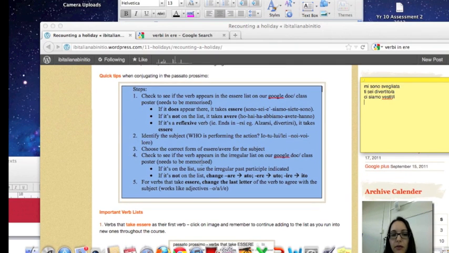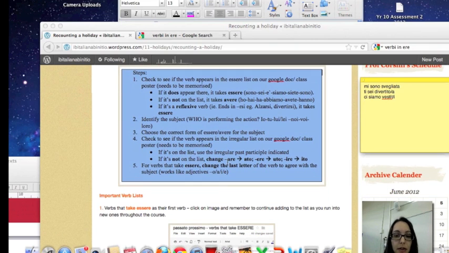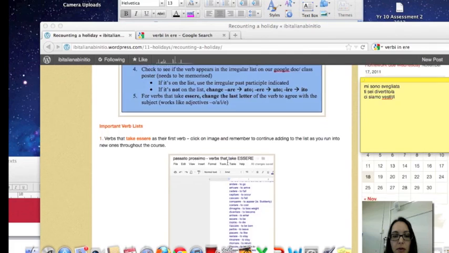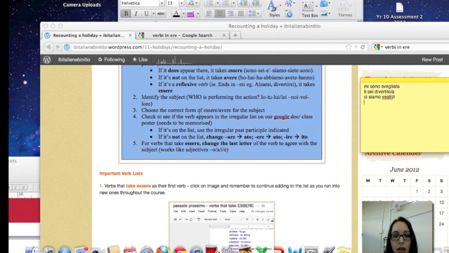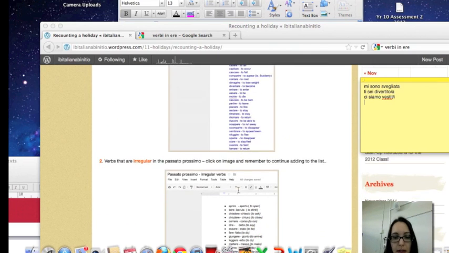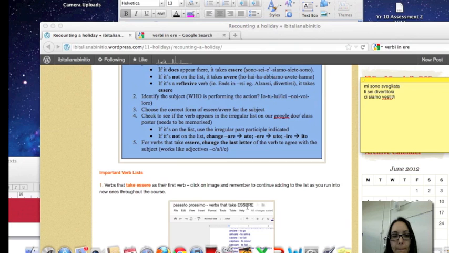Then you need to check if the verb appears in the irregular list of our Google Doc, and this simply needs to be memorized. Remember the irregular list, we were looking at that before over here. If it's on the list, you need to use the irregular past participle indicated. So for example, aprire, aperto. If it's not on the list, you just simply change are to ato, ere to uto, and ire to ito for your second verb. For verbs that take essere, remember to change the last letter of the verb to agree with the subject, because it works like an adjective.